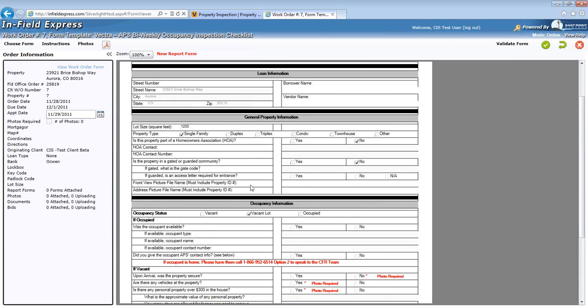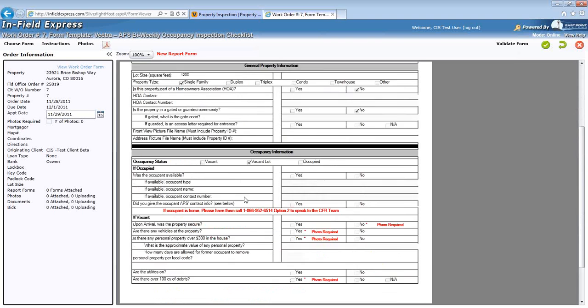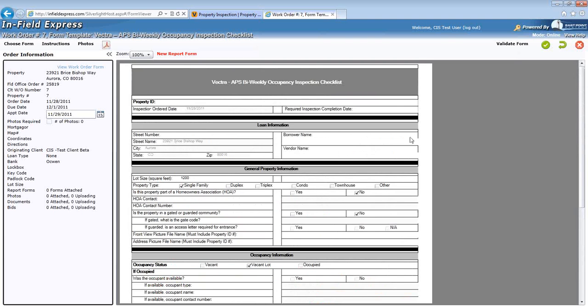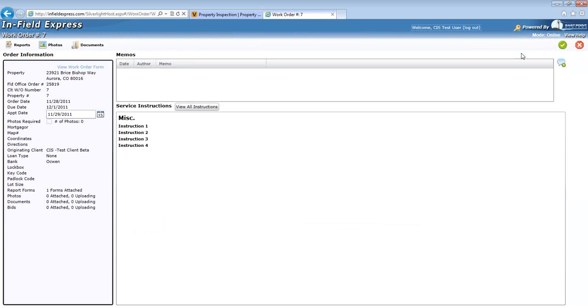You can see that we've already pre-filled this inspection for you. Once an inspection report has been completed, a vendor can come up and save the changes to that form, which will bring them back to the order information screen.